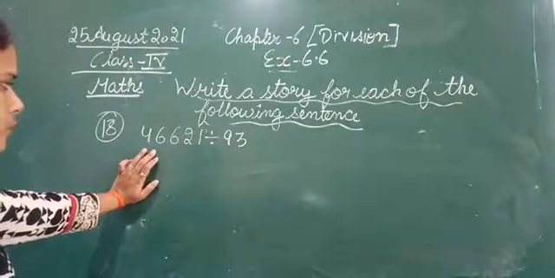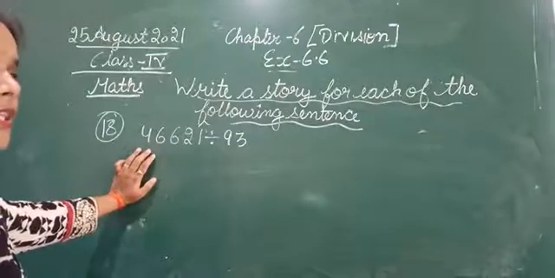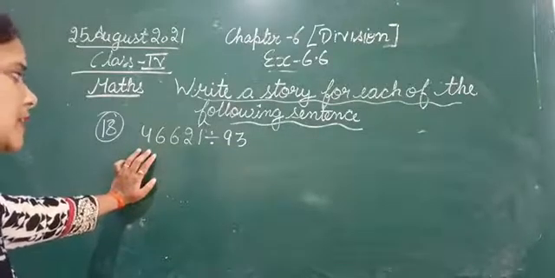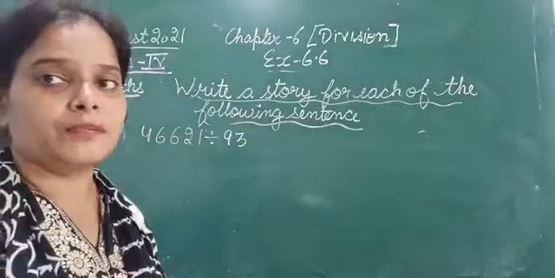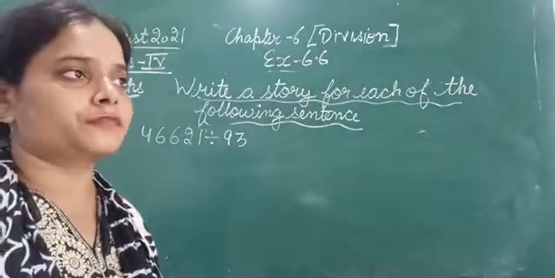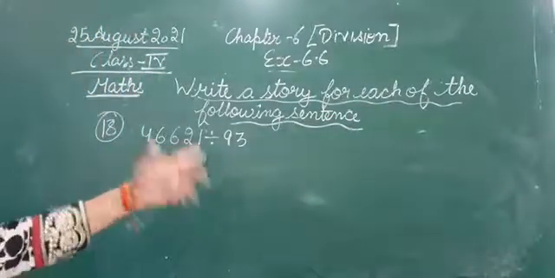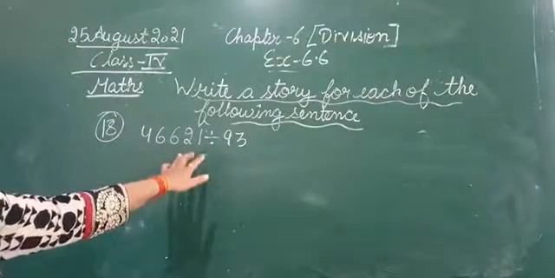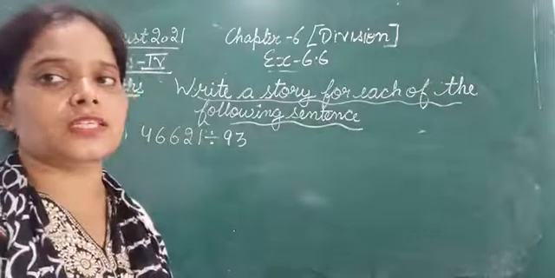Okay, so you can frame. देखिए अमाउंट ज़्यादा है, so you can tell that 46,621 kg of wheat is carried by 93 trucks.